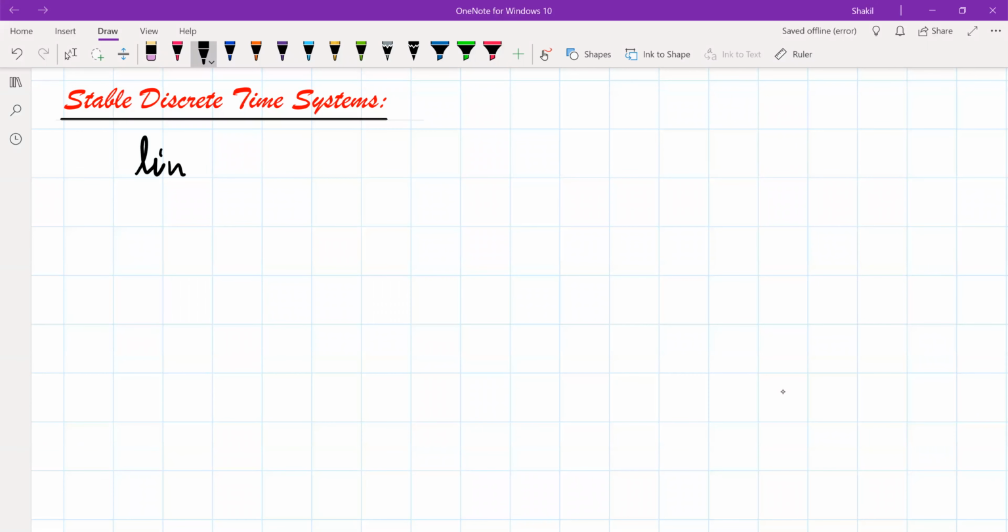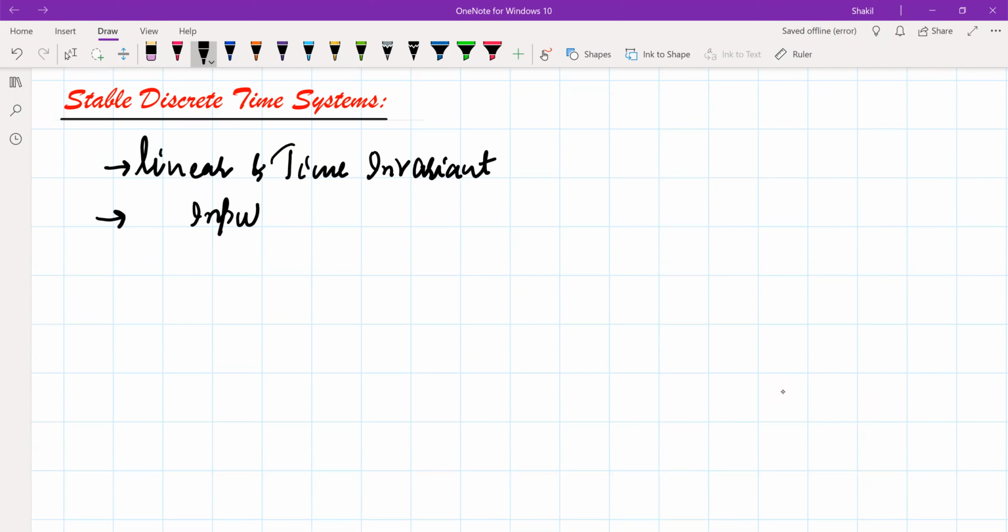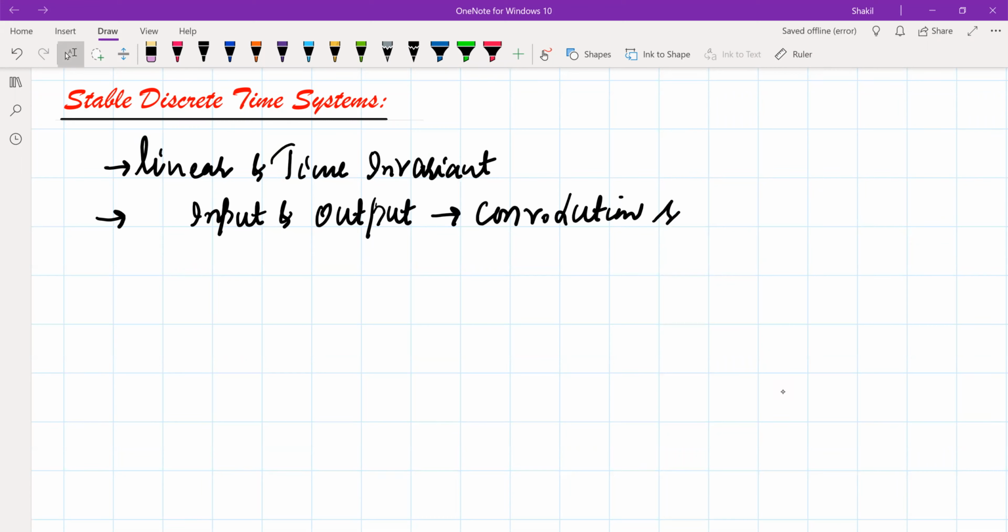That is, if the system is linear and time invariant, it defines a new class of discrete time systems where the input and the output are related by convolution sum, or simply the convolution formula.